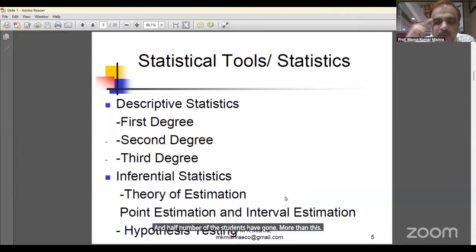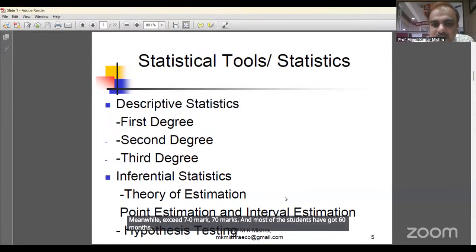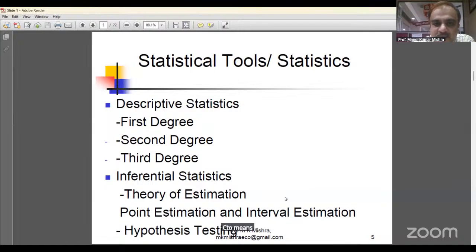And mode means the marks which has the highest frequency. So most of the students have got 60 marks. So is it good or bad? It is not good, because the mean marks is 70, and most of the students have got 60 marks. The mode marks is 60.